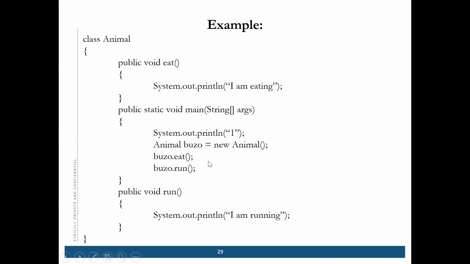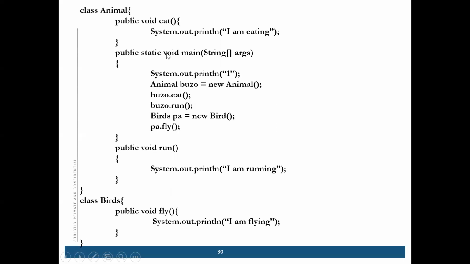What will be the output of this program? 1, I'm eating, I'm running. Correct. So it is clear to everyone how to create an object and how to call the methods. It's simple.